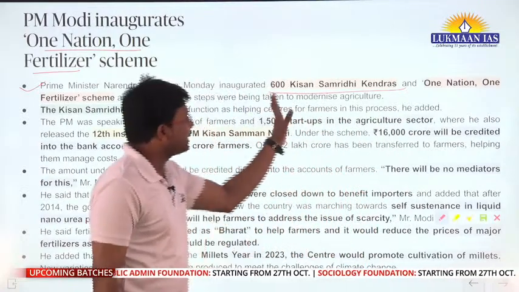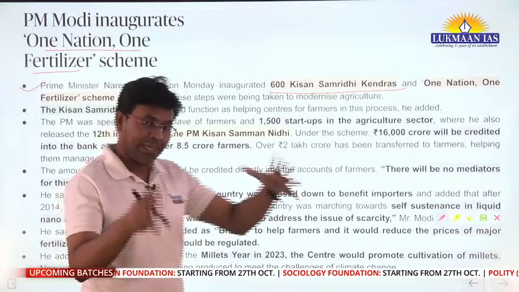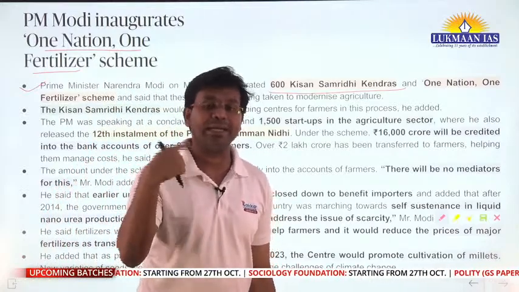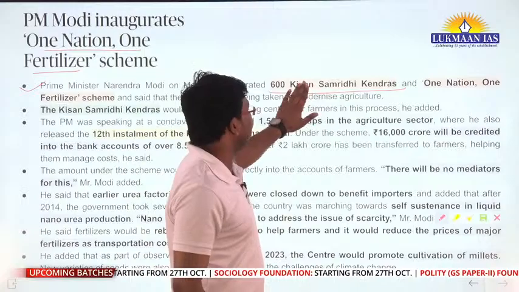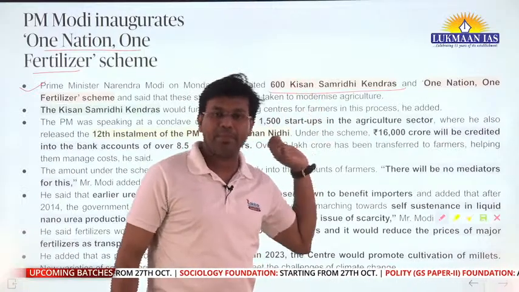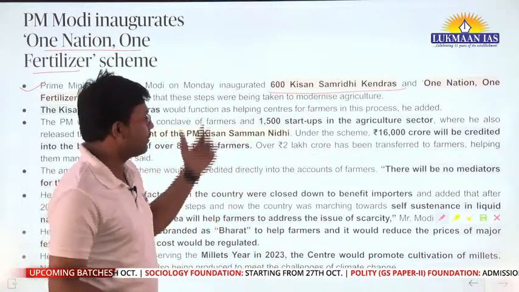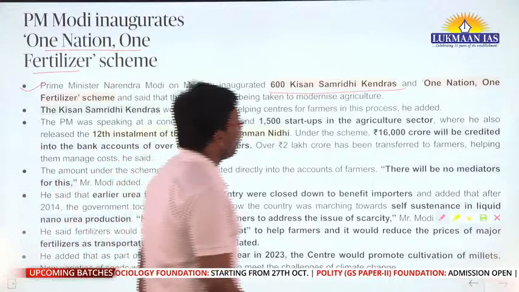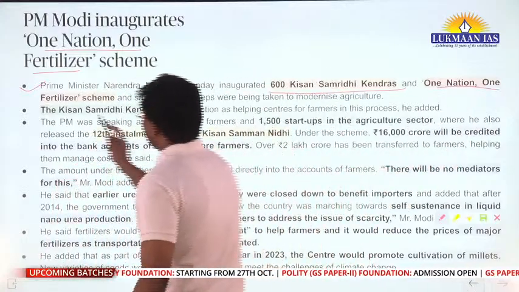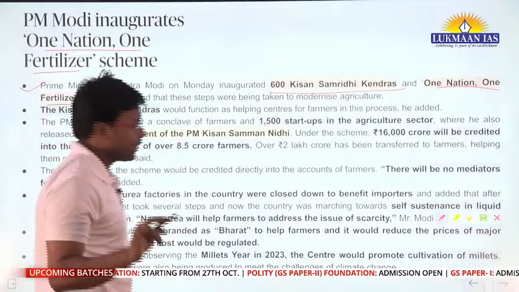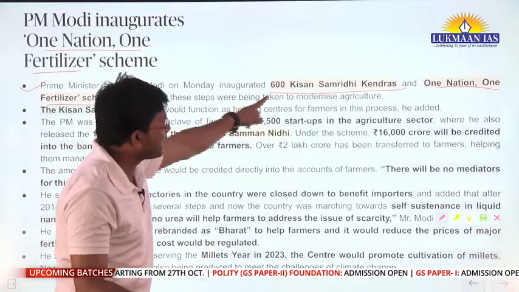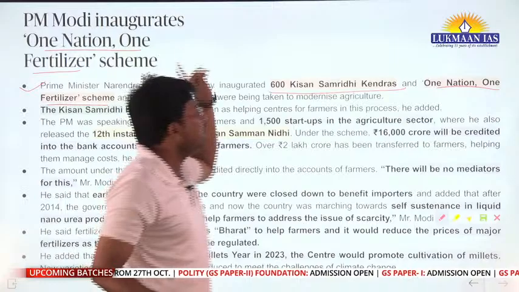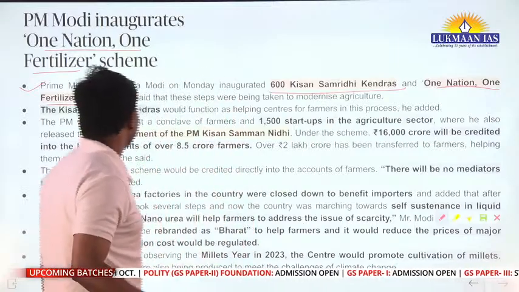Kisan Samriddhi Kendras are places where farmers will be given help related to their farming activities, maybe financially. These two things were inaugurated by the Prime Minister: 600 Kisan Samriddhi Kendras, and the one nation one fertilizer scheme was launched.